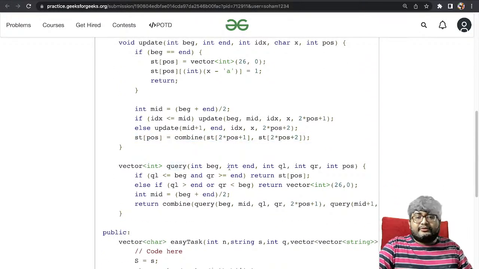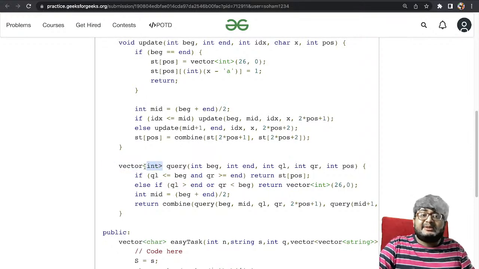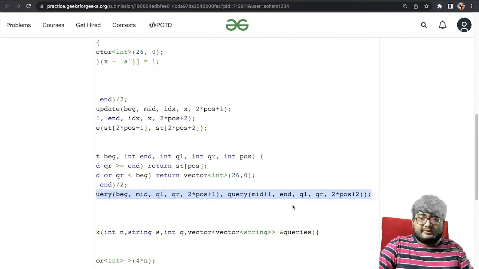Finally, query will be a simple query: if it is within the range, we'll return st of pos, and this returns a vector of int. This is important. It returns a vector of int that will be the frequency of the characters in this range, right? And otherwise we'll combine the left query and the right query.